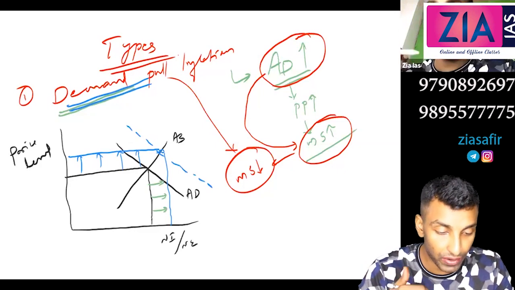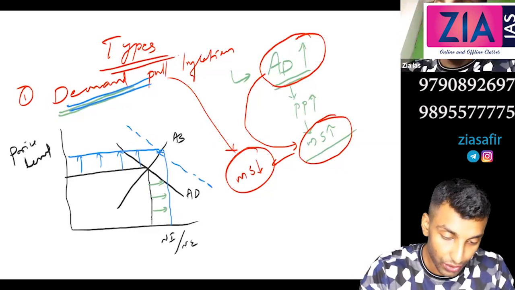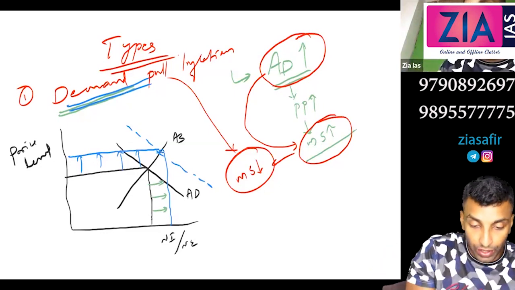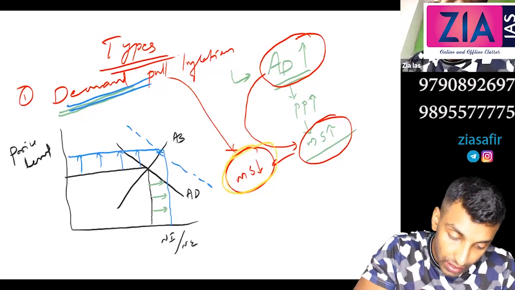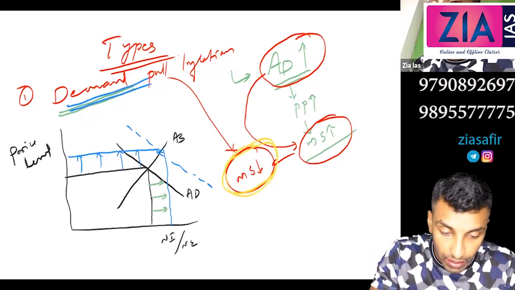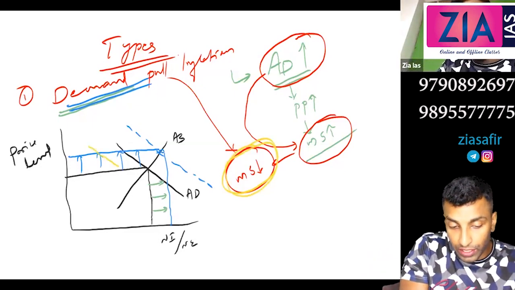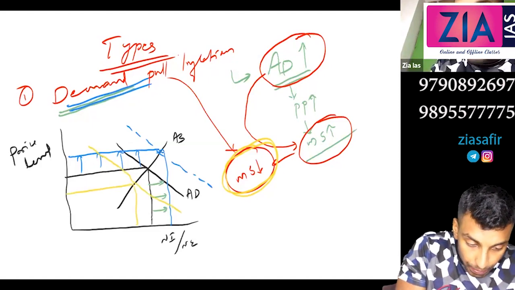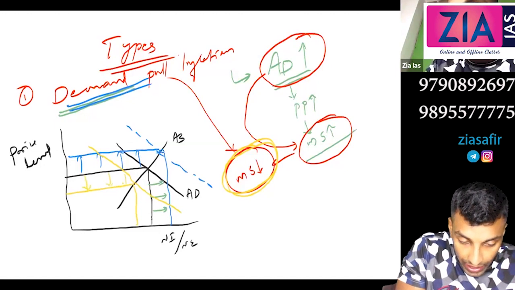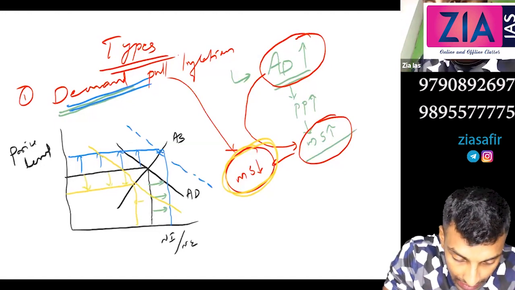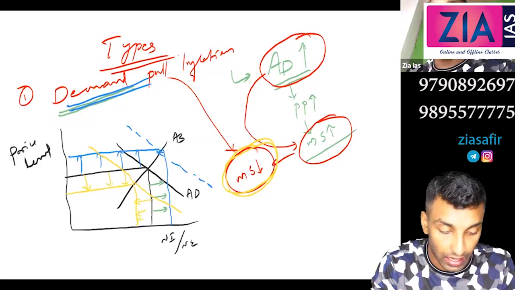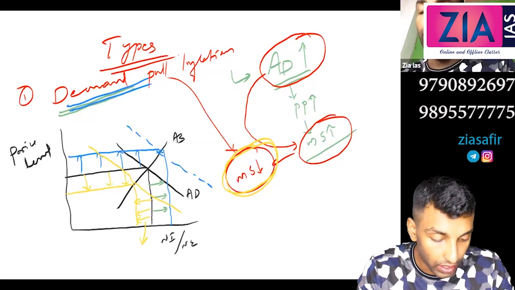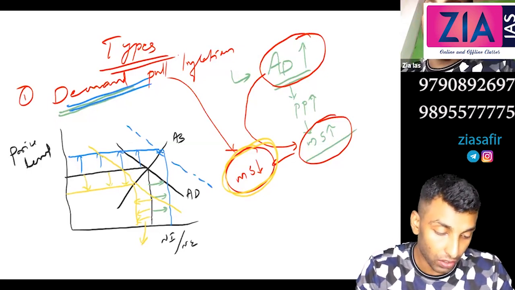If you try to control inflation, the price will come down. You can reduce money supply. I'll show you in a different one. When you go for this decrease in money supply, what will happen? The demand will come down, so the demand curve will shift leftward. You can see the new point here. The price is coming down, right? What is the problem? National income is also coming down, which is not desirable, because that leads to a lot of other issues like unemployment and poverty. All these issues will come along with that.